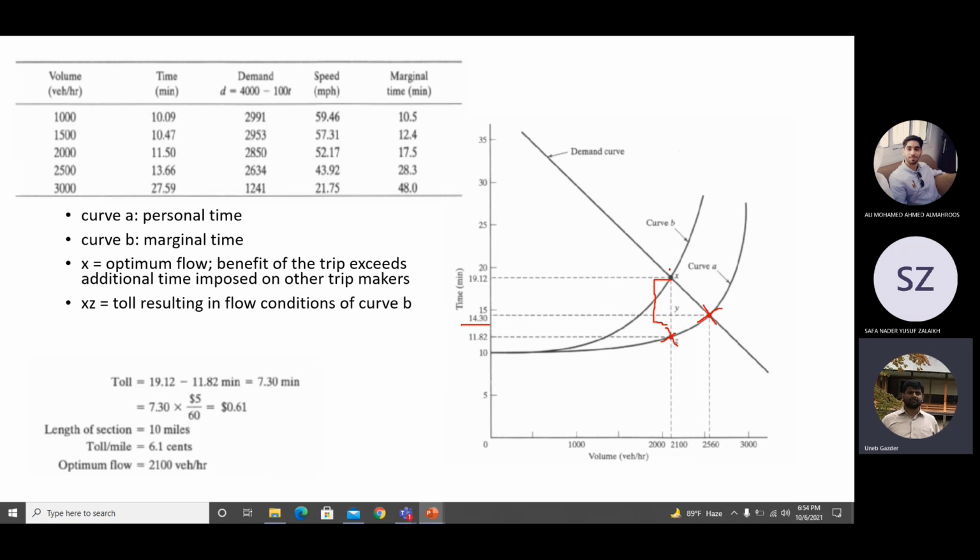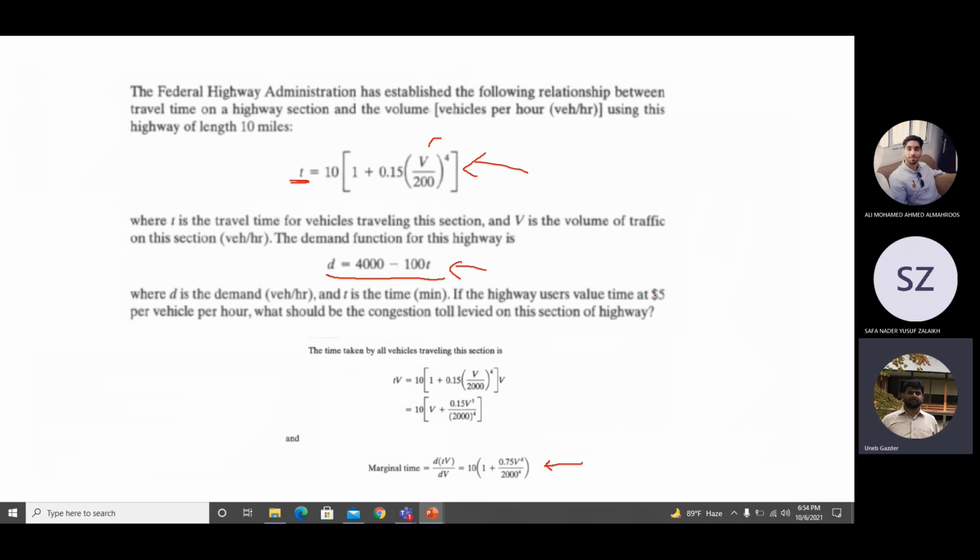So the average travel time is 11.82. The marginal one is 19.12. You take the difference, and it comes out to be 7.3 minutes. And the value is $5 per vehicle per hour. This is the time value of money for the highway users. For every hour saved, I'm willing to pay $5, or every hour of my time is $5.